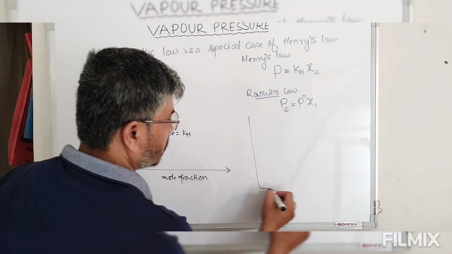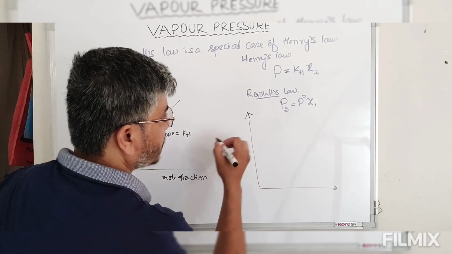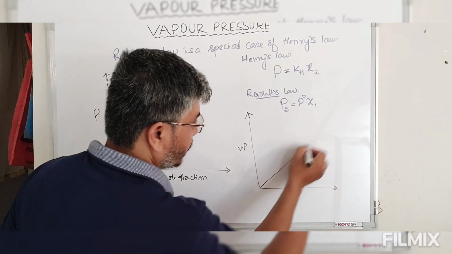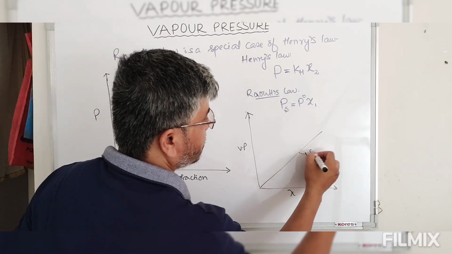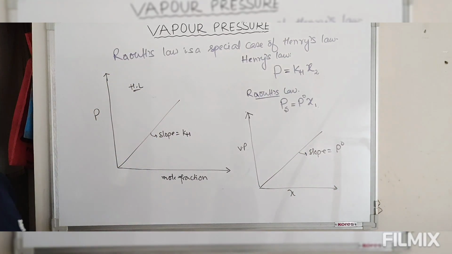Take Raoult's law, that is vapor pressure versus mole fraction. Again, this is an equation of a straight line passing through the origin, but the difference is here the slope is equal to P naught.